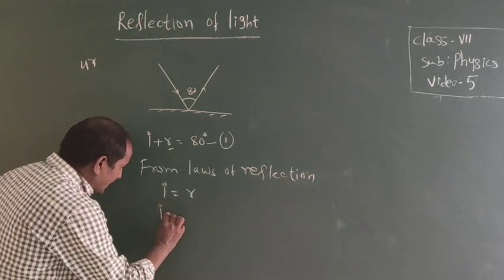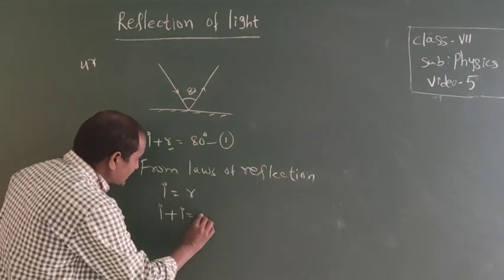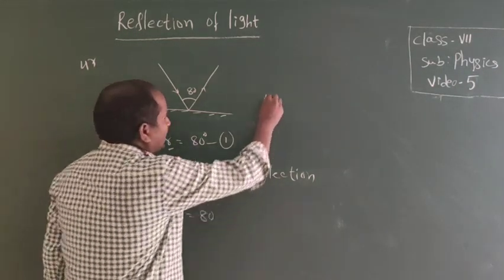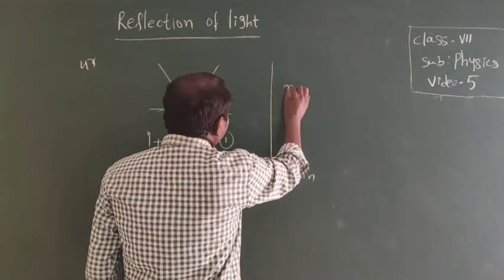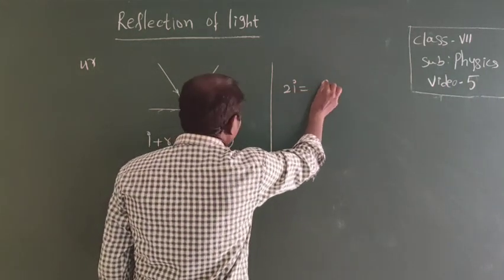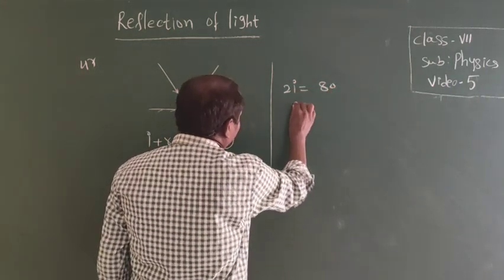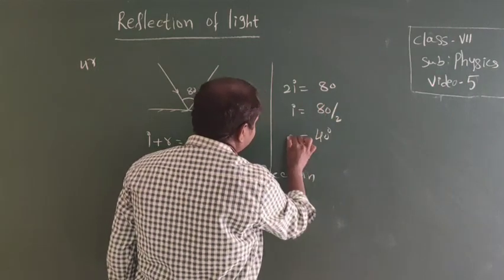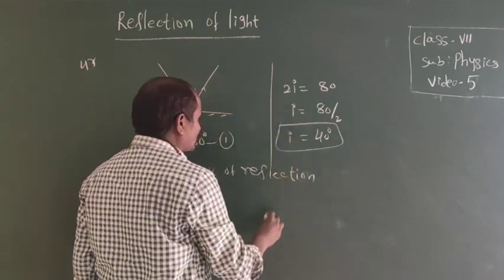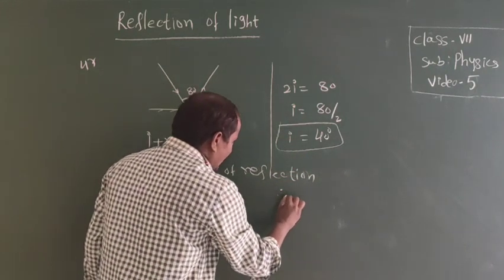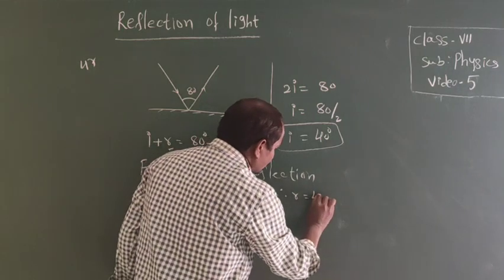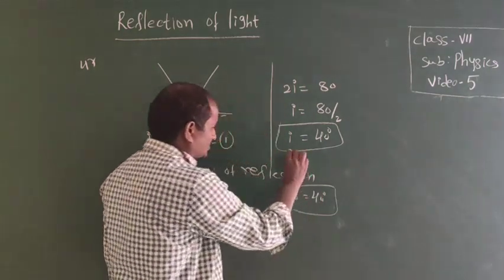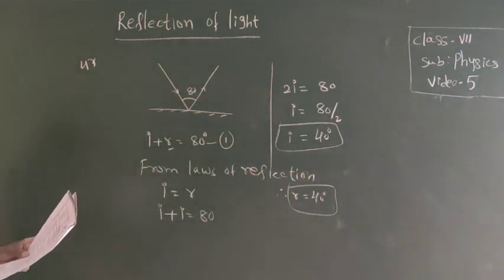So I plus I equals 80, so 2I equals 80 degrees. Therefore I equals 80 by 2, that is 40 degrees. So the angle of incidence is 40 degrees. Therefore, the angle of reflection is also 40 degrees.